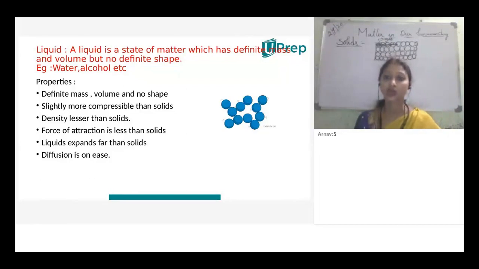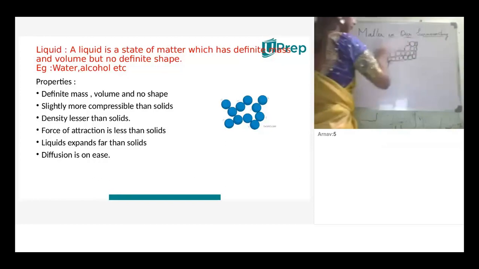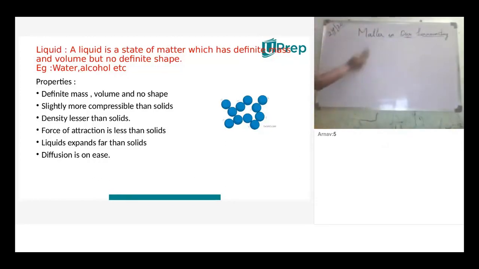So a liquid is a state of matter which has definite mass and volume, but no definite shape. Examples: water, alcohol, any liquids you can take. What are the main properties of liquids? Definite mass, volume, and no shape, because it attains its shape from the container. Next, slightly more compressible than solids. Why? Because the particles of liquid can slide over each other.